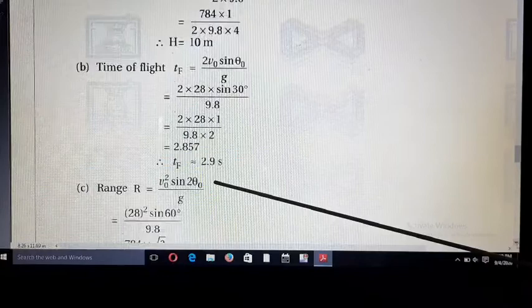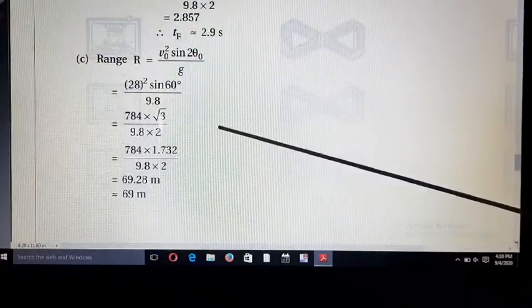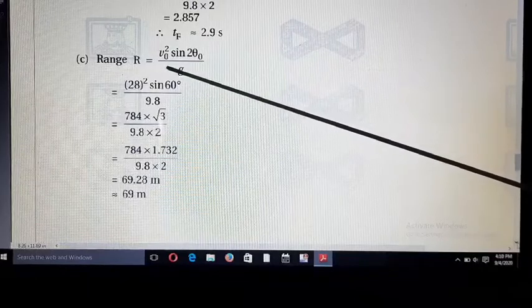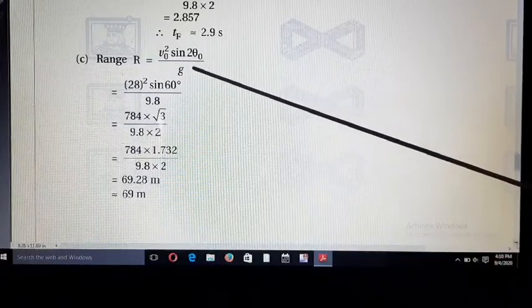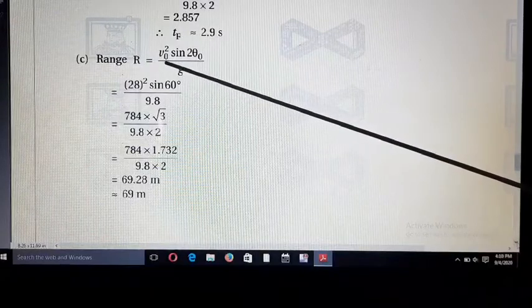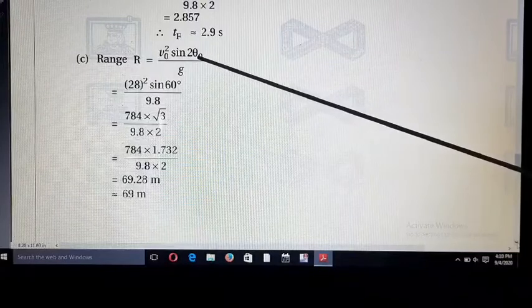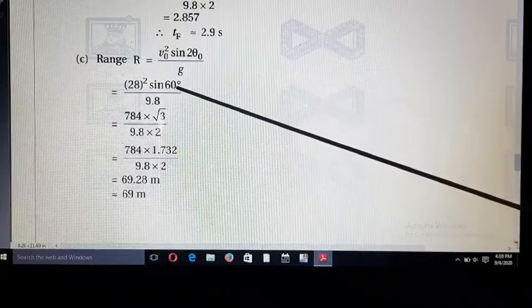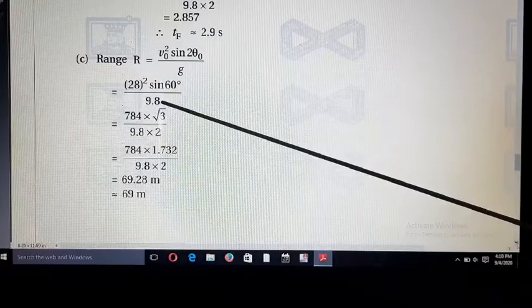And last, now we want to find the range. So the formula for range is equal to V0 square sine 2 theta 0 upon g. So V0 is equal to 28 whole square, sine 30 cross 2 means sine 60, and upon g means 9.8.